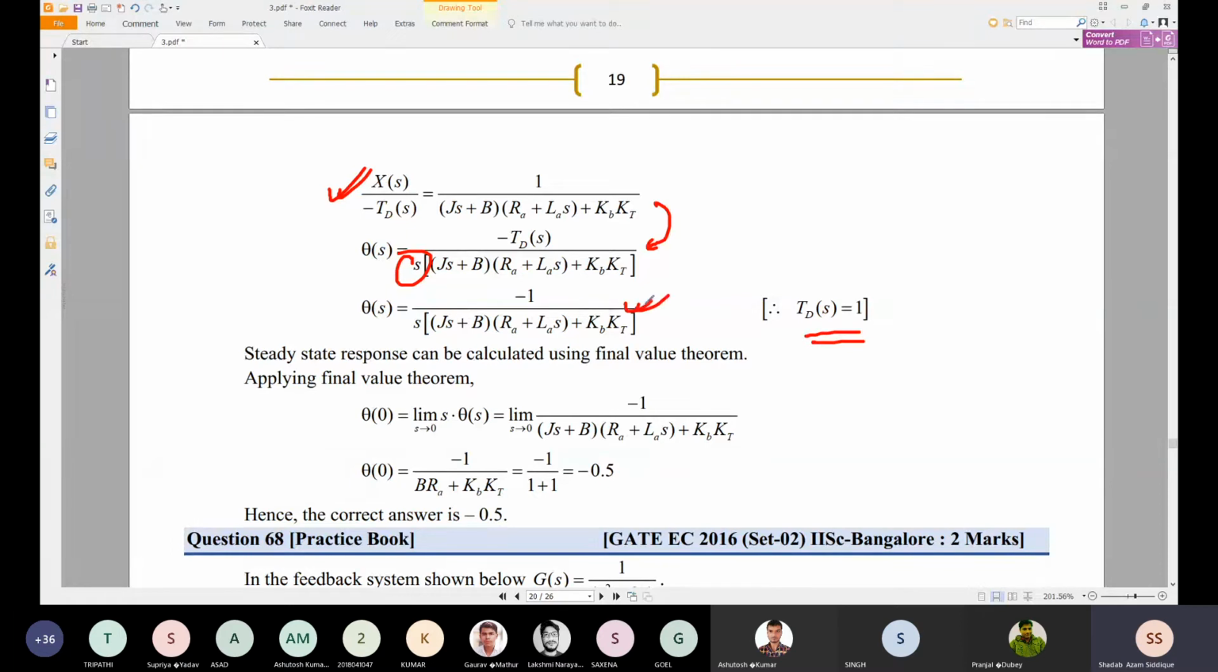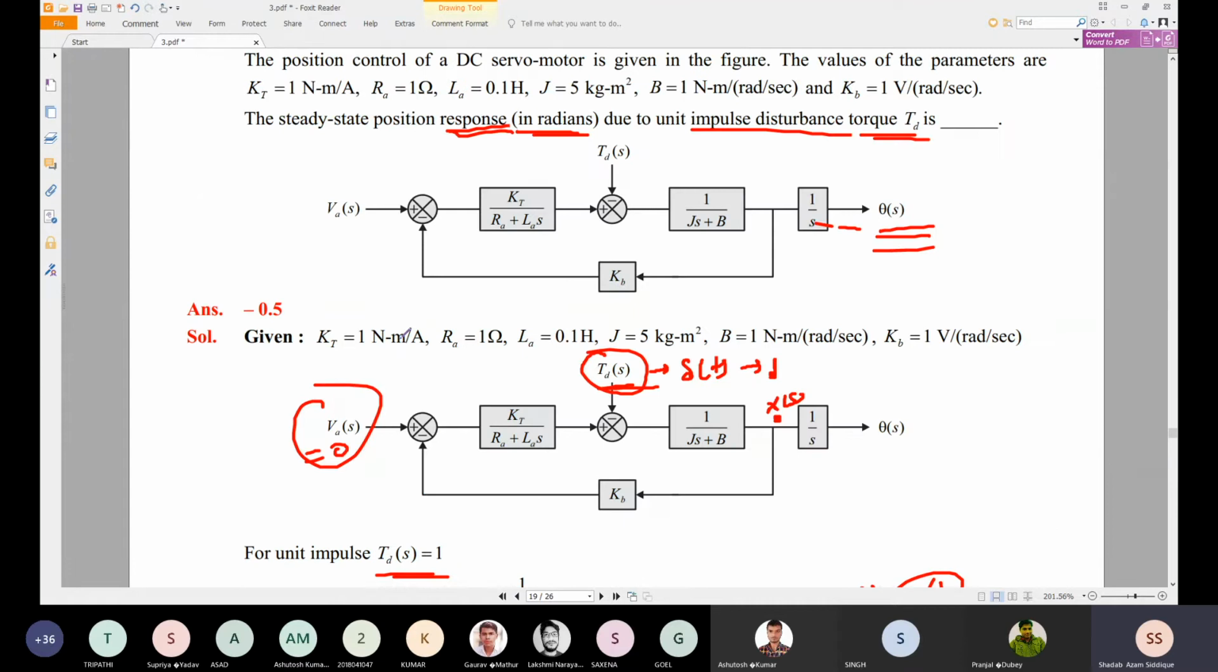So this theta s we have found out, and see why we have gone through this one input TDS. We have not taken VA of S. In the problem VA of S is not given, so we have not taken this value, because TDS is given as an impulse disturbance.